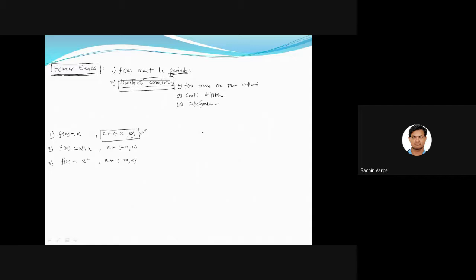Let us say if someone is getting confused about periodicity, then simply I'll say draw the graph of that function. Repeats itself at a certain period of time. So f of x is equal to x means that is a straight line passing through the origin, y equal to x, right? And it is not getting repeated if I consider the interval minus infinity to infinity.